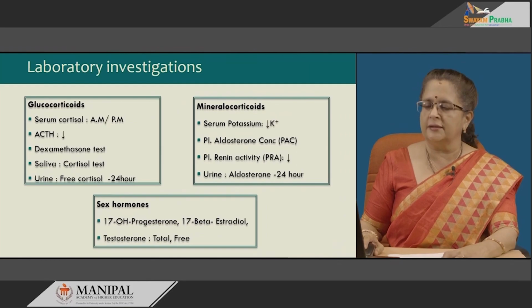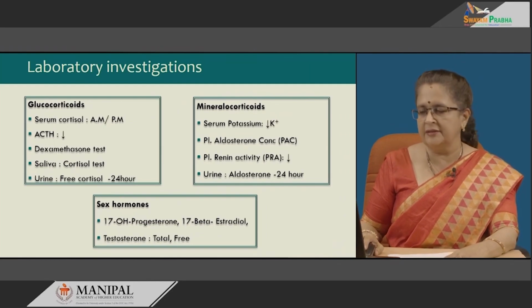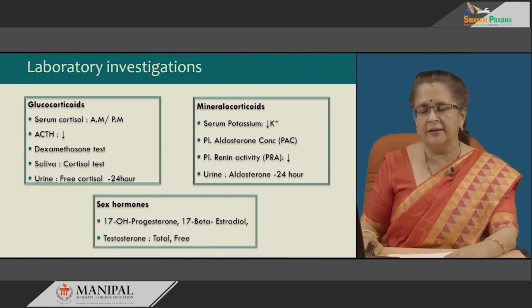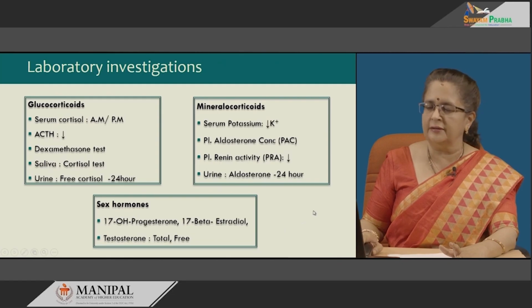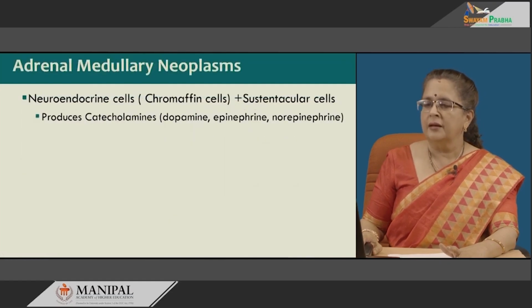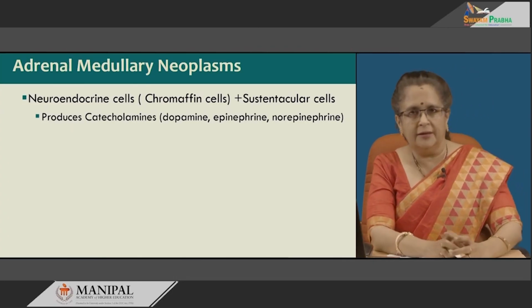For sex hormones, 17-hydroxyprogesterone and 17-beta estradiol levels, as well as total and free testosterone levels, need to be checked. So, with these investigations we can detect whether it is a tumor from the adrenal cortex or a secondary hyperplasia in the adrenals. Next one is adrenal medullary neoplasm.